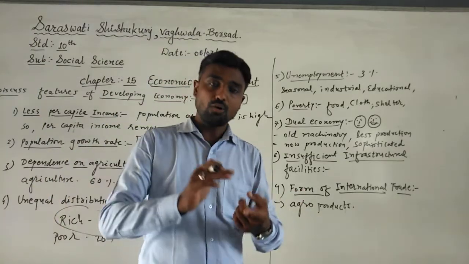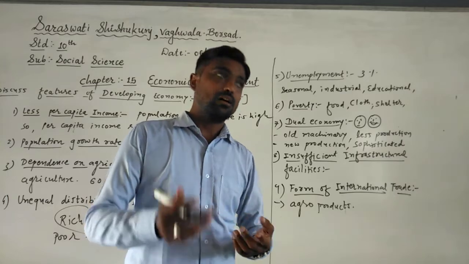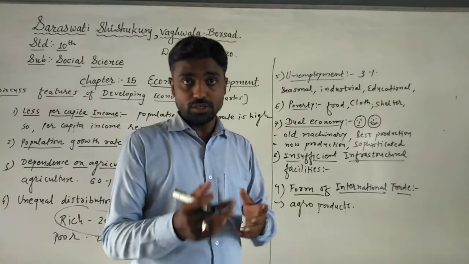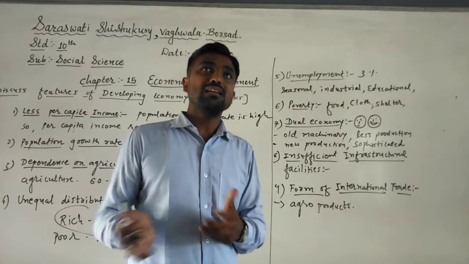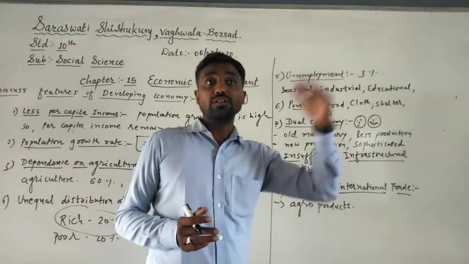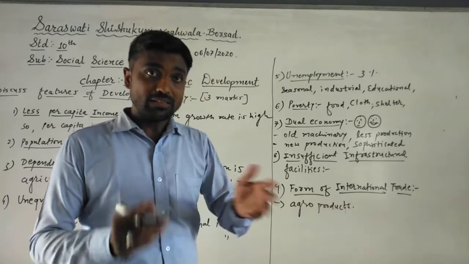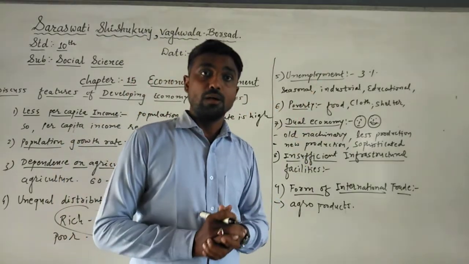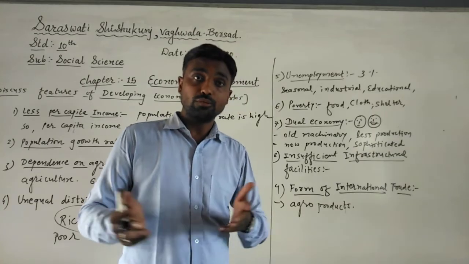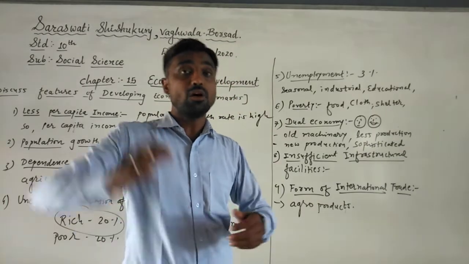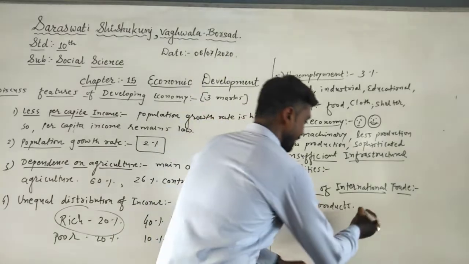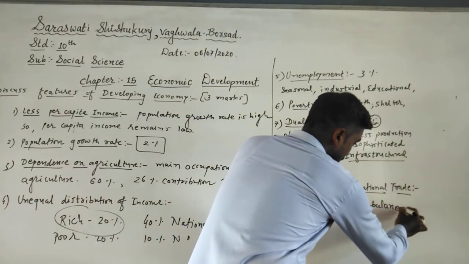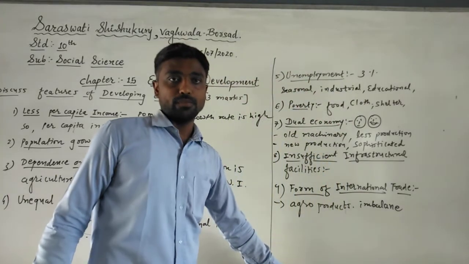For example, India exports agricultural products, for example cotton, the raw material for cotton cloth, or wheat. These agricultural products are exported to foreign countries, and what they import are machineries and mineral oil, whose value is too high. So here we can find an imbalance between import and export. Understood?